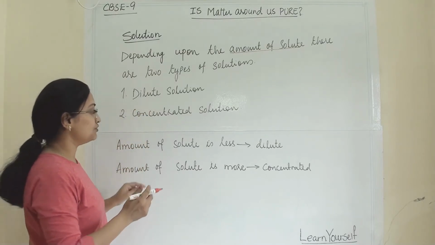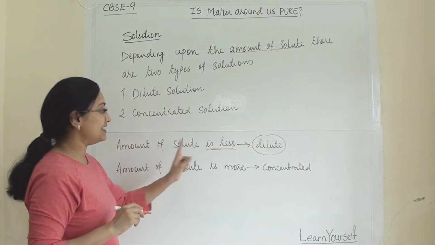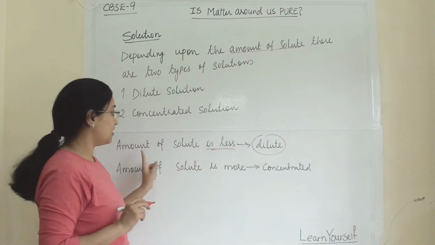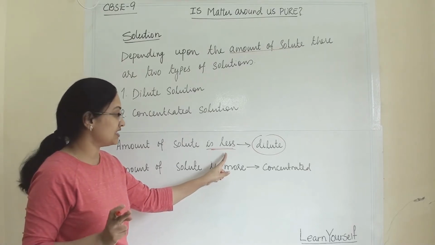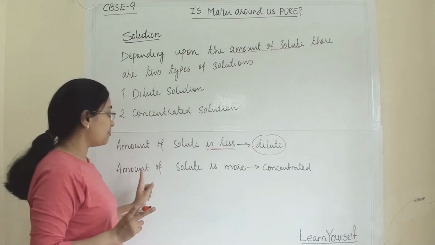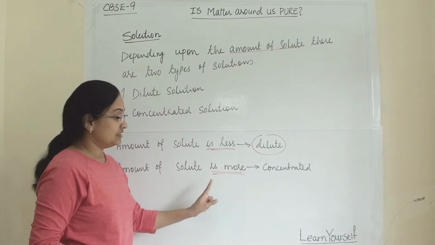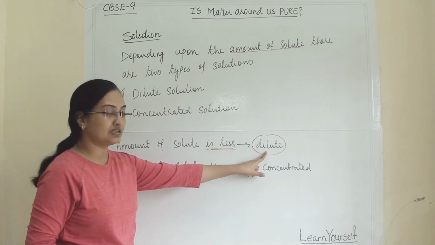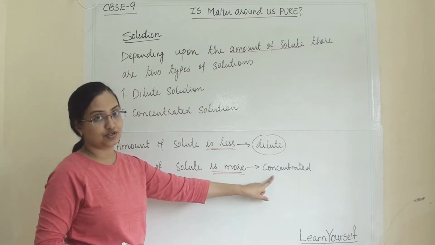When the solute is less compared to the solvent, it is termed a dilute solution. When the amount of solute is less compared to the solvent in a solution, that solution is termed a dilute solution. When the amount of solute is more compared to the solvent, then it is a concentrated solution. When solute is less, it is a dilute solution, and when solute is more, it is a concentrated solution.